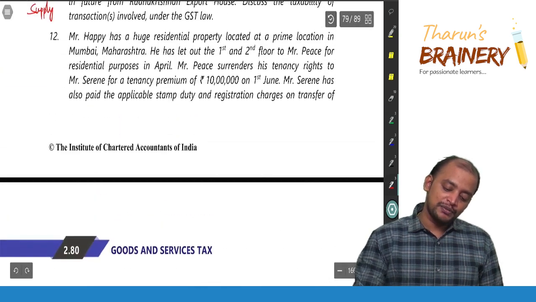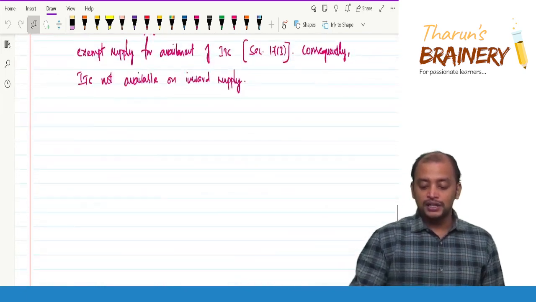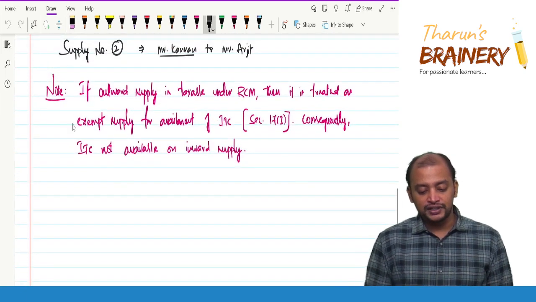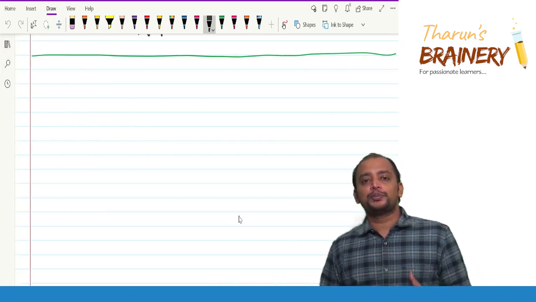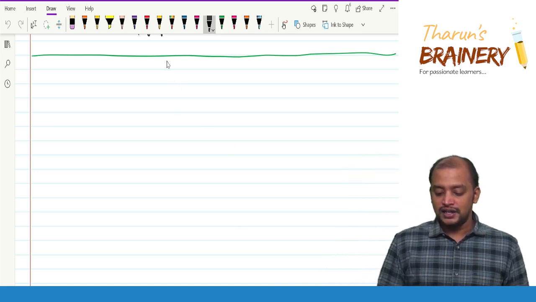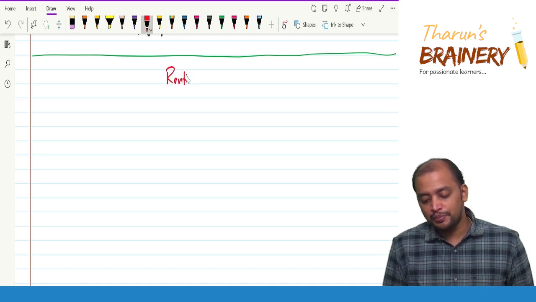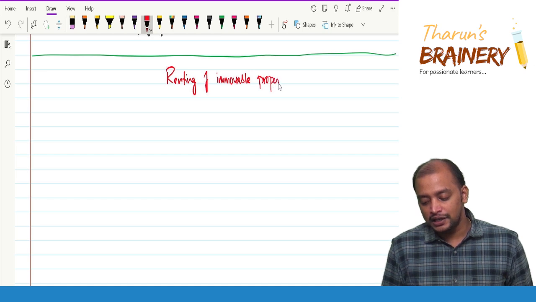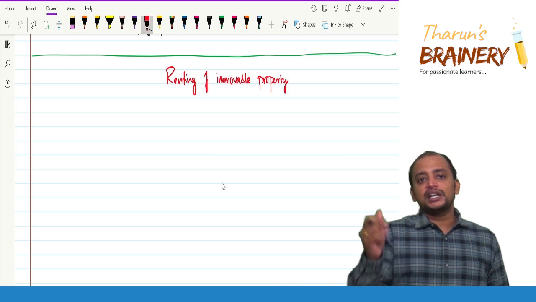So if we need to determine the taxability of the tenancy rights, first we need to understand the taxability of renting of immovable property, whether renting of immovable property is chargeable to GST or not. So about that we need to discuss. Renting of immovable property, that immovable property is divided into two: commercial property and residential property.